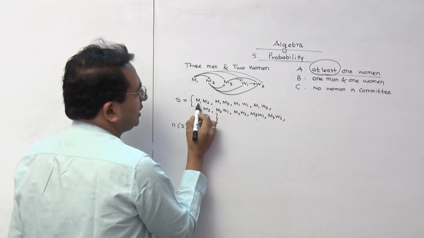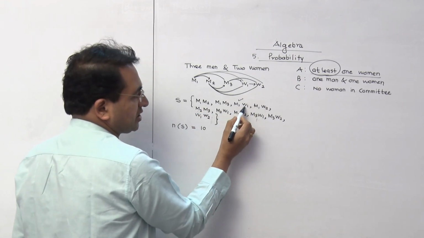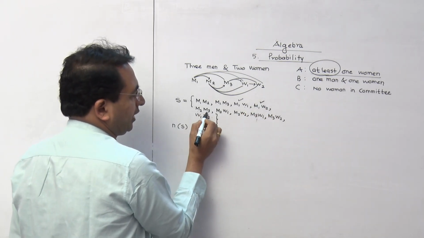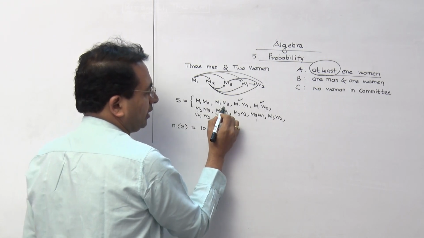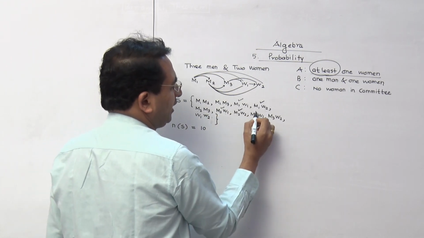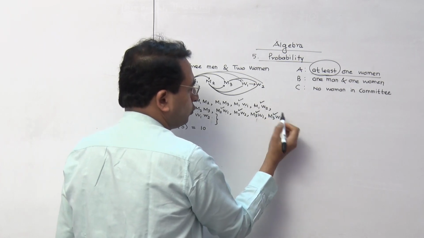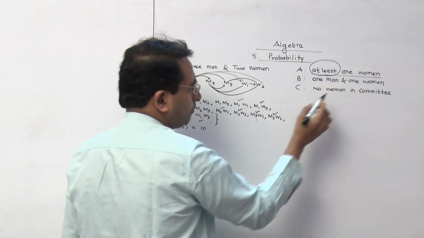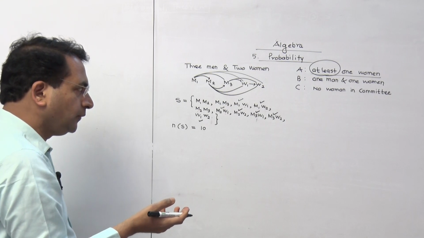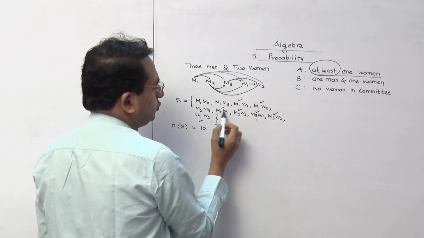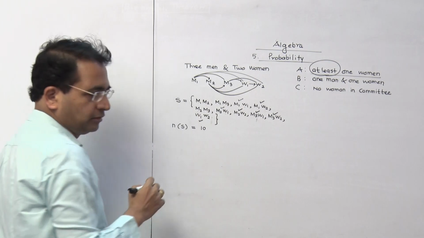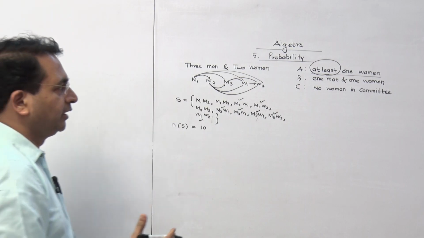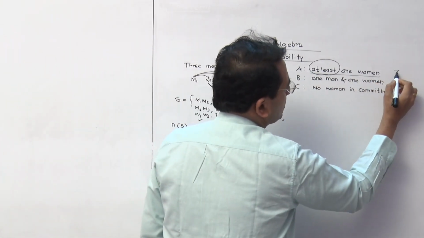So we have to consider this, that is M1, W1, M1, W2, M2, M3 we cannot take, M2, W1 we can take, M2, W2, M3, W1, M3, W2, and this one W1, W2, because they have given at least 1, so you are allowed to take 2. So now you tell me this is 1, 2, 3, 4, 5, 6 and 7. So your first probability of this is going to be 7 upon 10.